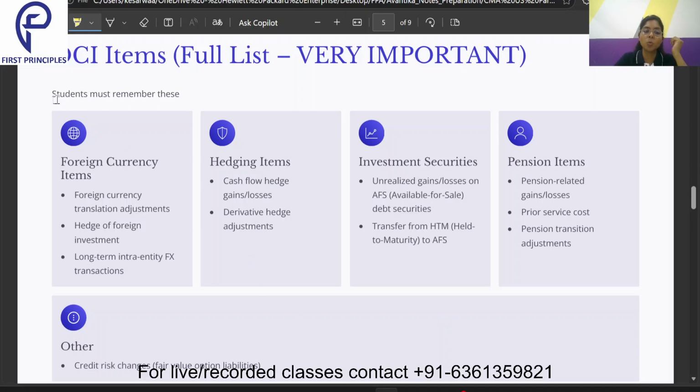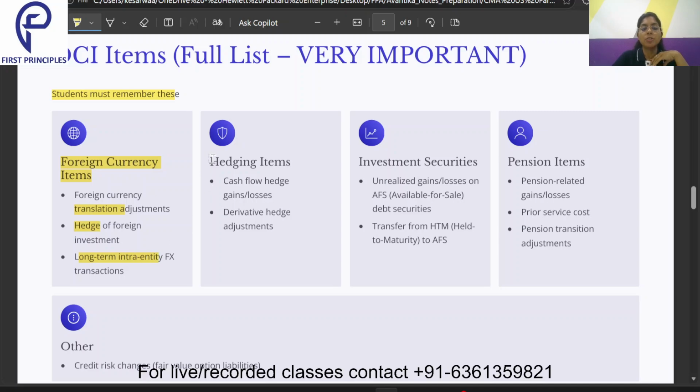First of all, students must remember all these 11 components that will be reported as other comprehensive income. First, any foreign currency related item, whether it's translation, hedging, or long term intra-entity, will be reported under foreign currency items.